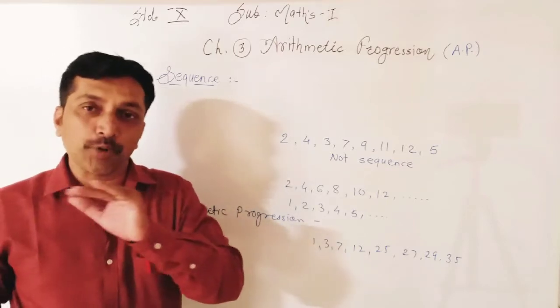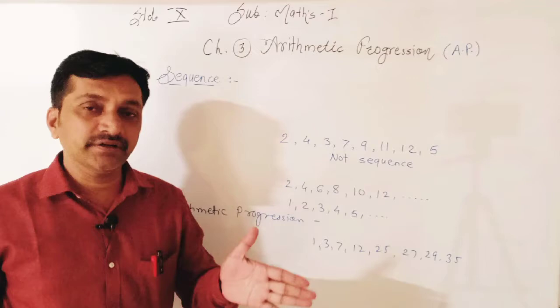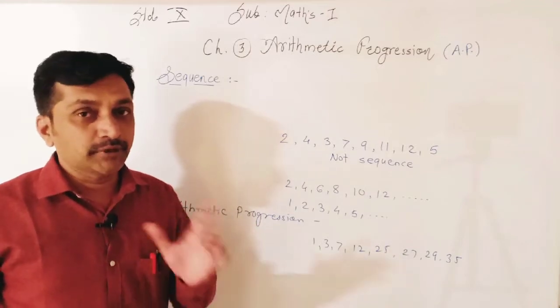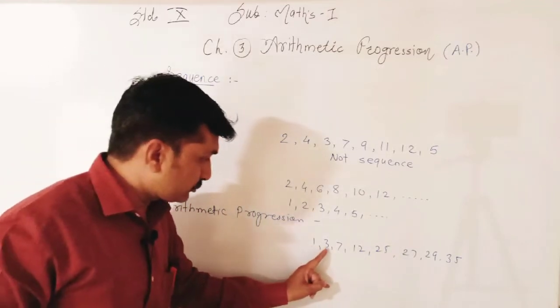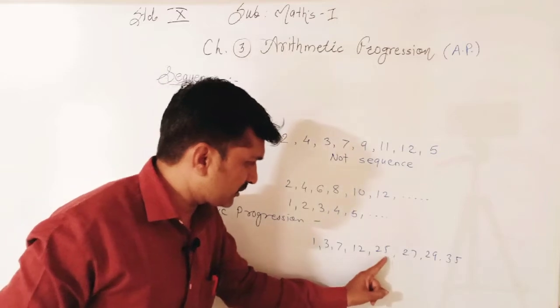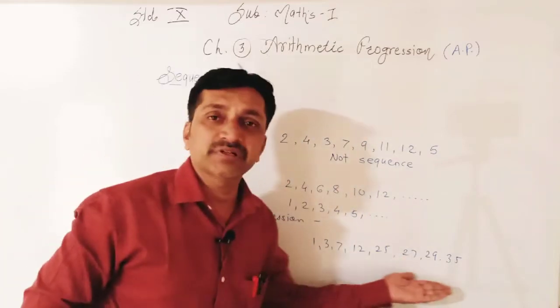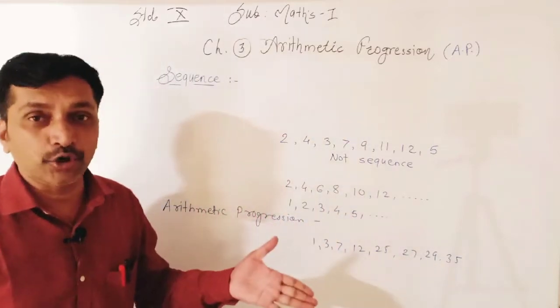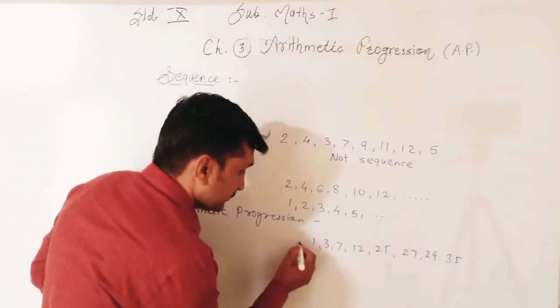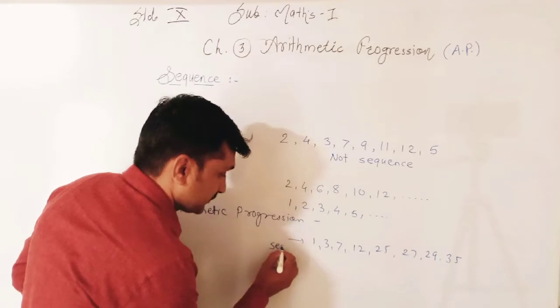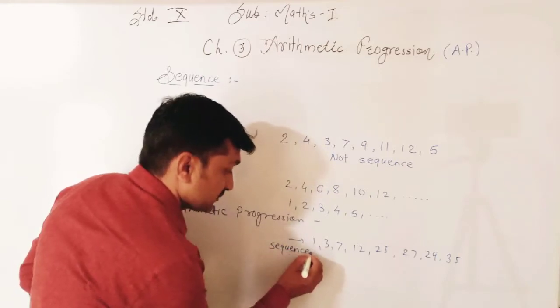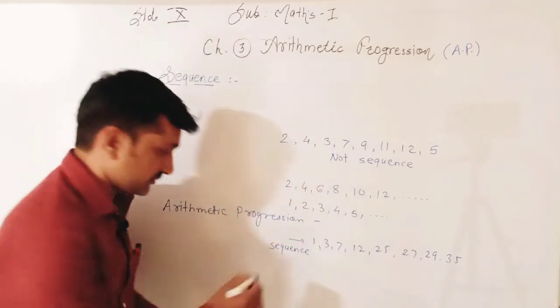Sequence means only proper arrangement, either ascending or descending. 1, 3, 7, 12, 25, 27, 29, 35. Yes, all numbers are arranged in ascending order, and that's why this is a sequence.